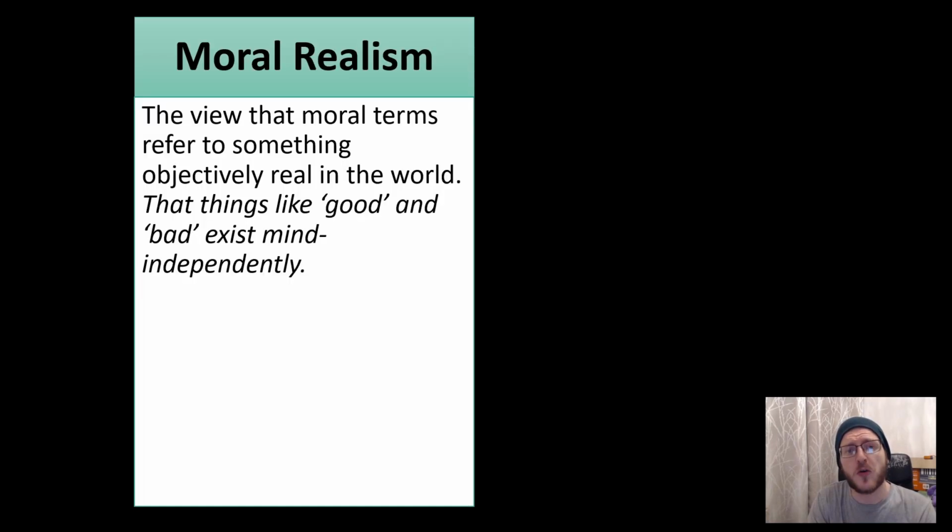The first, moral realism, is the view that moral terms or moral statements refer to something objectively real in the world, that things like good and bad or right or wrong exist mind independently in some form, that they are a fact about reality in the same way, as I said before, that somebody might state a particular colour is a fact about reality or a fact about the way the world is.